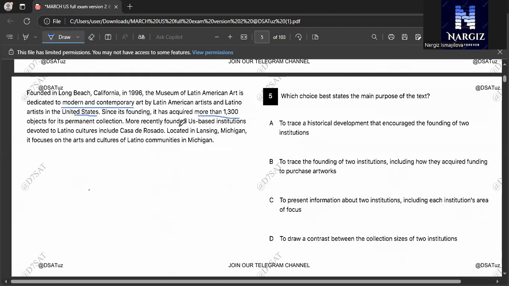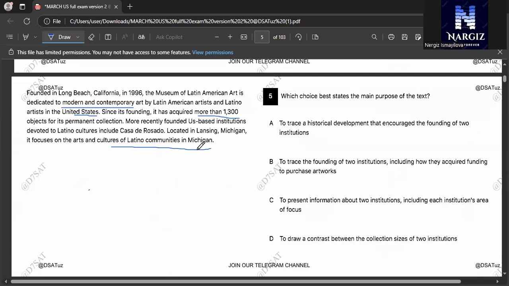More recently founded US-based institutions devoted to Latino cultures include Casa de Rosado, located in Lansing, Michigan. It focuses on the arts and cultures of Latino communities in Michigan.